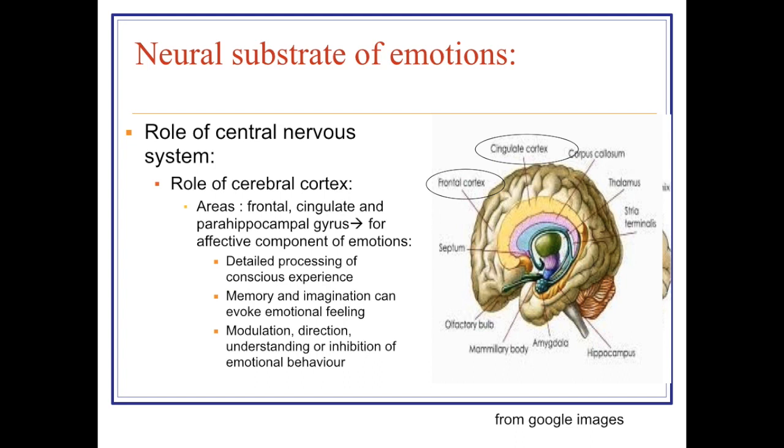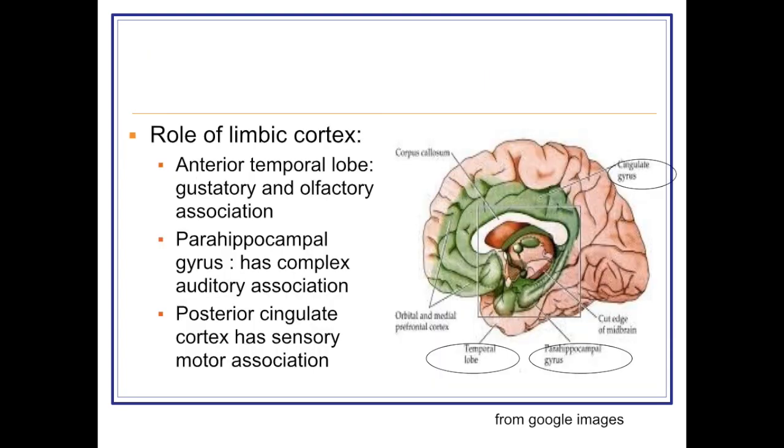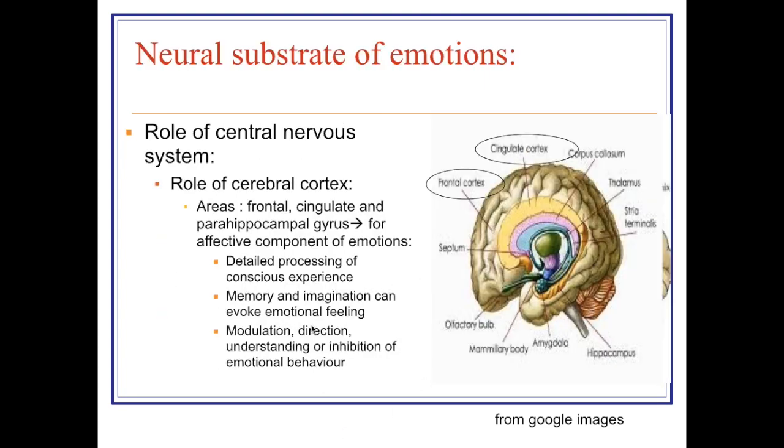Now, various neural substrates of emotions. What is the role of the central nervous system, or you can say the cerebral cortex? The frontal cortex, cingulate cortex and parahippocampal cortex are related with the affective component of emotions. Why? Because first and foremost there is detailed processing. Whatever conscious experience we have is being processed in detail in the cerebral cortex.